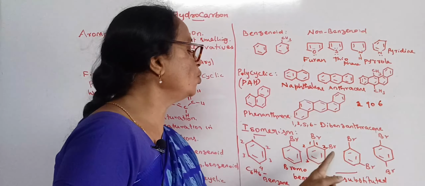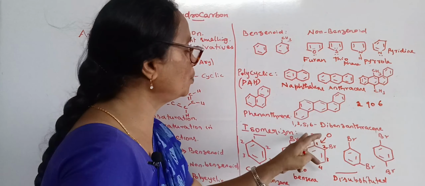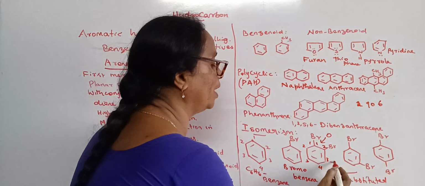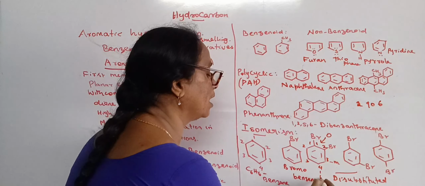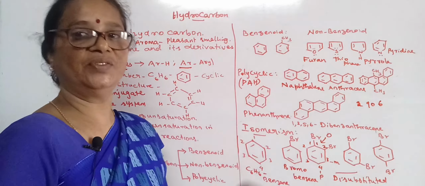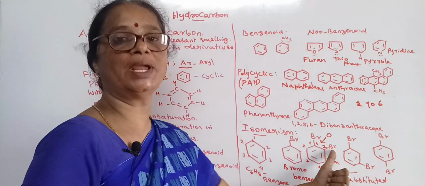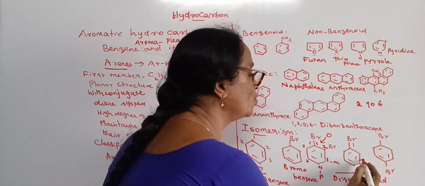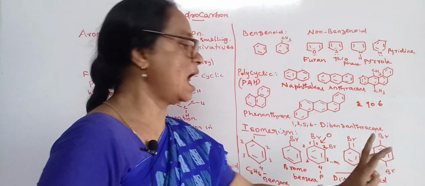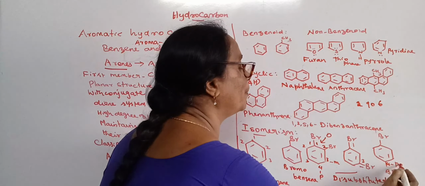The position 1, 2 is said to be ortho position and the position 1, 3 is said to be meta position and 1, 4 is said to be para position. So with respect to the first position, the second one is said to be ortho. With respect to the first position, the third one is said to be meta, and with respect to the first position, the fourth is said to be para.